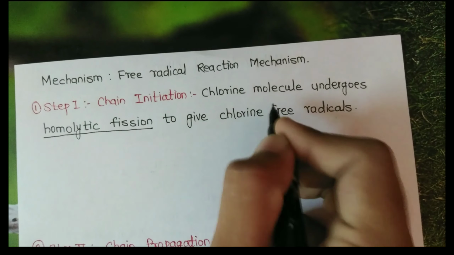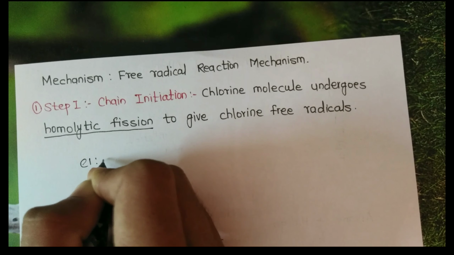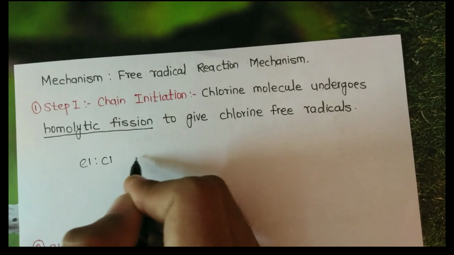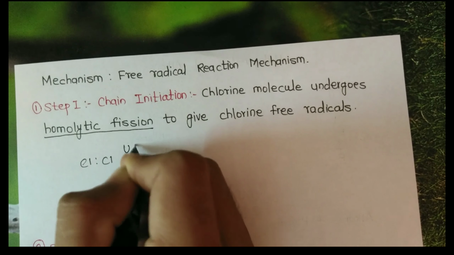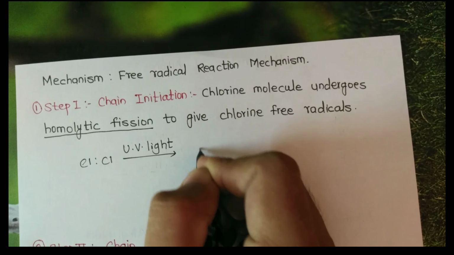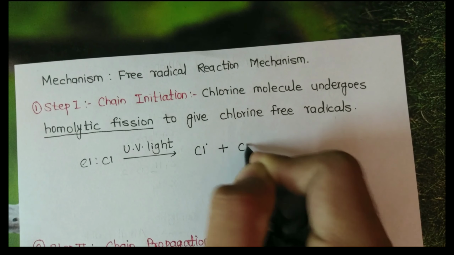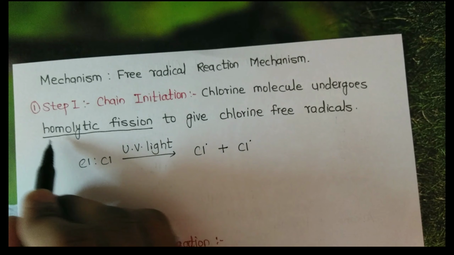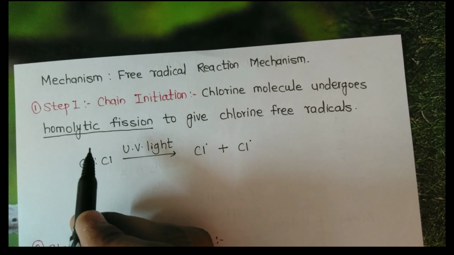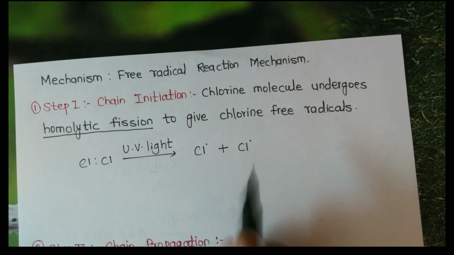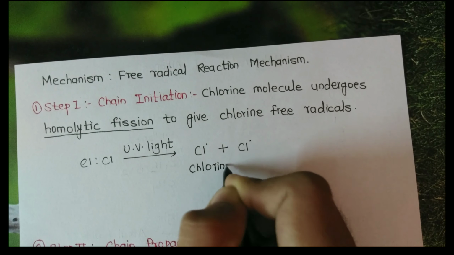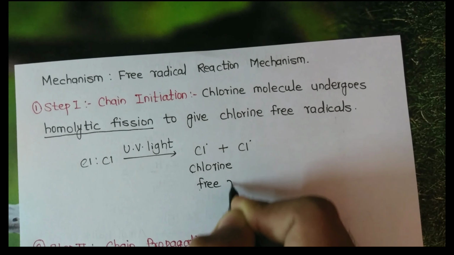We take a chlorine molecule in presence of UV light, and we get chlorine free radicals by homolytic fission. Homo means same, both sides same, and lytic means breakdown. So we get two chlorine free radicals.